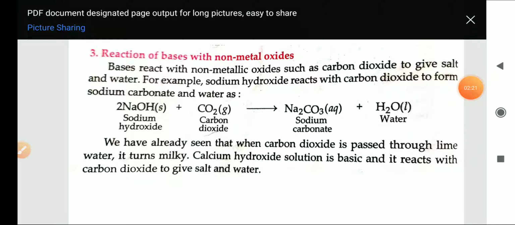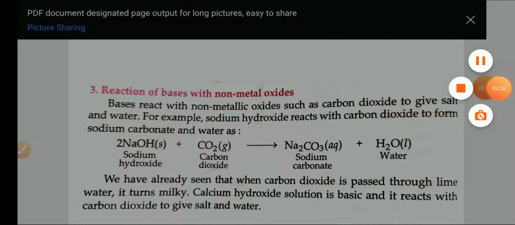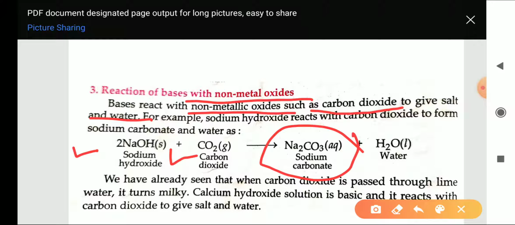Third reaction is the reaction of bases with non-metal oxides. When a base reacts with non-metallic oxides such as carbon dioxide, it gives salt plus water. Like here, one example: sodium hydroxide is a base and carbon dioxide is a gas. When both react, sodium carbonate is formed, which is a type of salt, plus water.